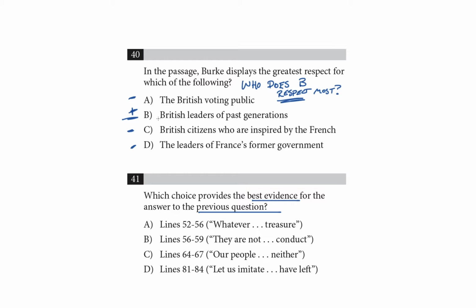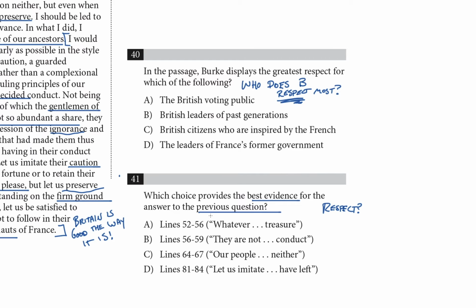But let's say that I didn't really understand the passage very well, and that question 40 here is swimming before my eyes. So what should I do? Let's get rid of all of our plus and minus markup here. I can tell that question 40 wants me to figure out who the author respects. So let's go through the choices in question 2 and see which one expresses respect. I'm just going to write the word respect, question mark, here, and apply that same respect test to all of these line references in the choices for question 41. So we're looking for respect for a group, right? All the choices in question 40 are groups of people: the voting public, British leaders, British citizens, France's former leaders.